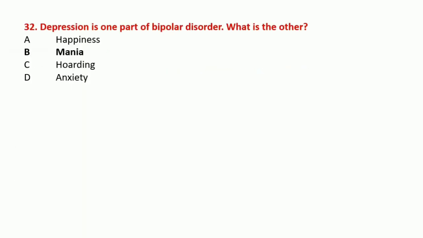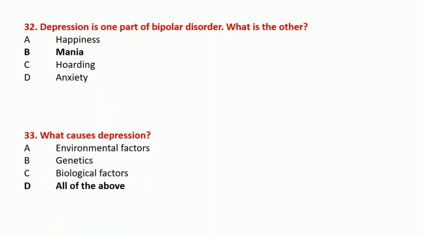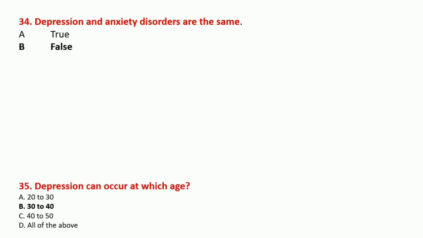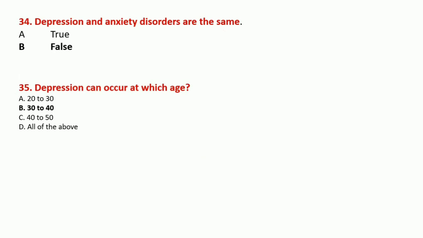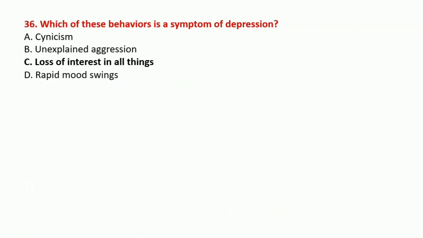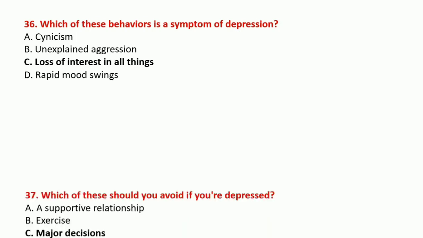Depression is one part of bipolar disorder. What is the other? Mania. What causes depression? Environmental factors, genetic factors, biological factors; all of the above are the causes of depression. Depression and anxiety disorder are the same. It is false. Both are not the same. Depression can occur at the age of 30 to 40. Which of these behaviors is a symptom of depression? That is loss of interest in all things.